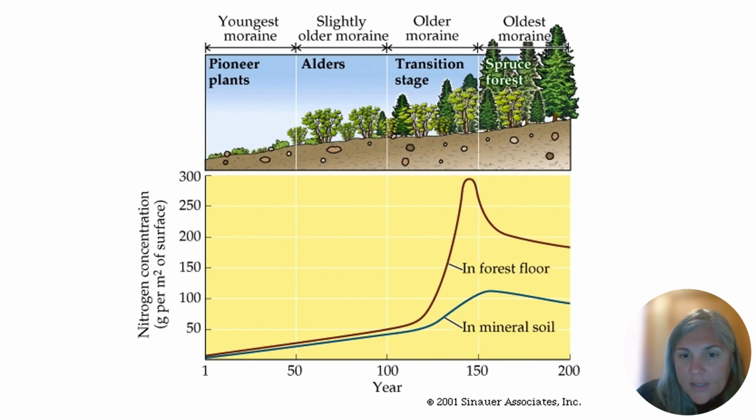And here's just a little example of what that might look like. At the top of this figure, we have the plant composition over time as the ecosystem develops. On the bottom graph, we have nitrogen concentration in the soil, and it's separated in the red by what's at the forest floor and what's actually getting incorporated in the mineral soil. And as you can see, early on, we have very low nitrogen concentrations in the soil, and then those concentrations increase in mid to late succession.